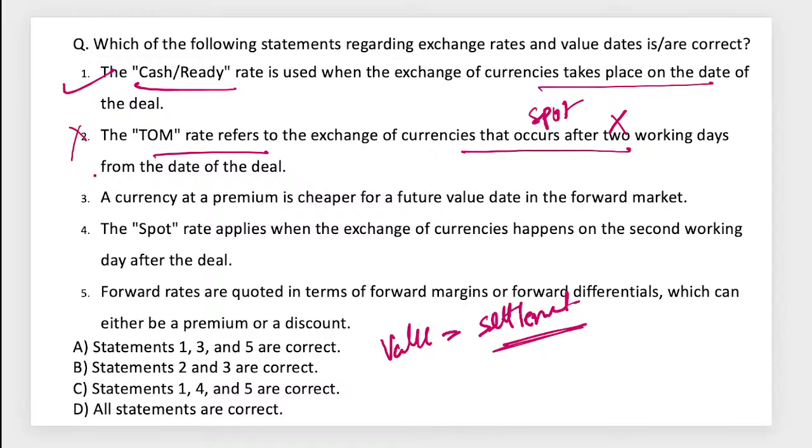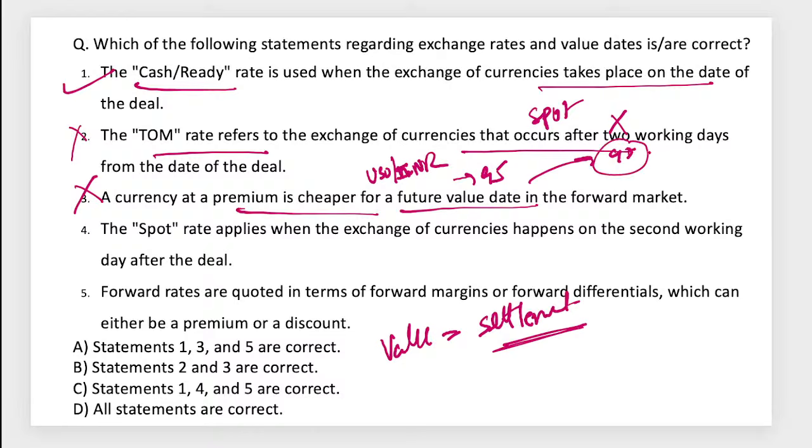The third one is a currency at a premium is costlier for the future value. Means today's value, let's say the USD INR pair, current is supposed to be 95 rupees. After 6 months, it is showing, suppose, 97 rupees. So this is the case of premium.